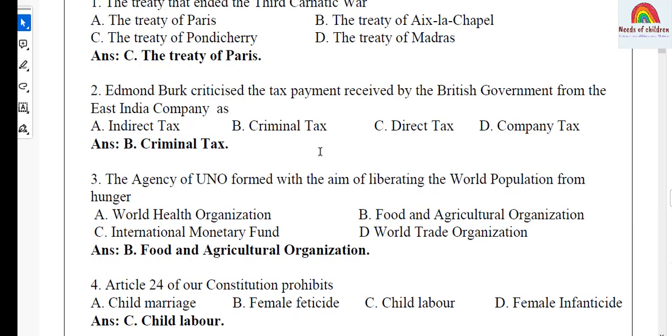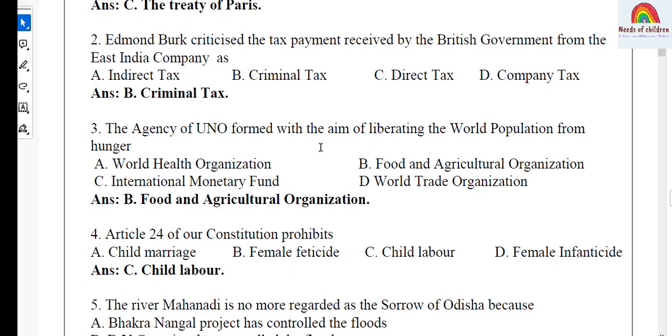Let's move on to question number 3. The agency of UNO formed with the aim of liberating the world population from hunger. The four options: A, World Health Organization, B, Food and Agricultural Organization, C, International Monetary Fund, D, World Trade Organization. The answer is option B, Food and Agricultural Organization. Okay students, this is a question from Political Science, World Organizations. Let's move on to question number 4.